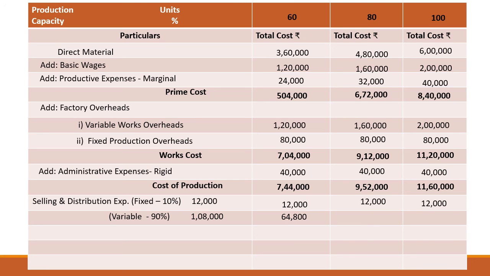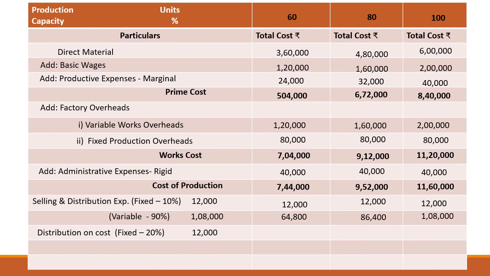So for 60% capacity, it will come as 64,800. How to calculate this? If for 100 it is 1,08,000, how much is for 60? Same way for 80, and for 100 we have already calculated.